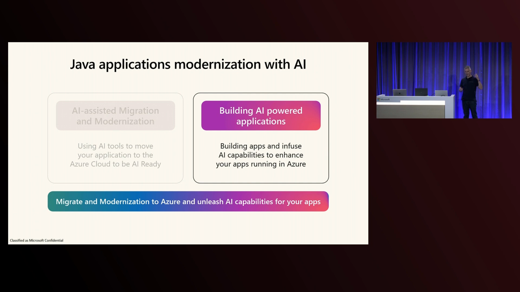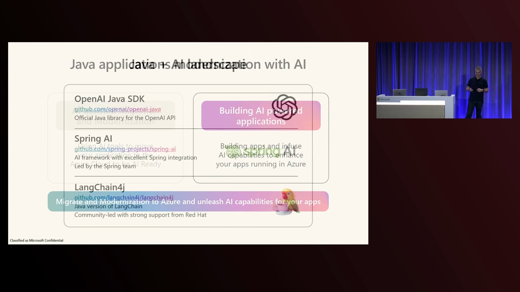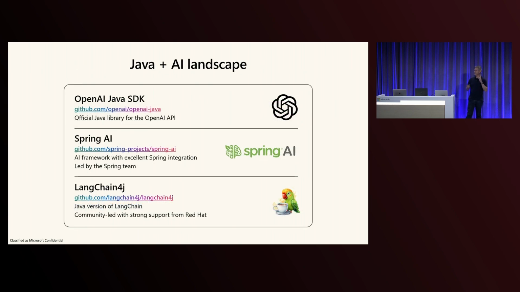And so we're going to see how you can build Java apps and deploy them also to Azure with AI inside those apps. So let me just start with a landscape of AI in Java. It's a very generic slide. There are a lot more technologies, of course, but just to go briefly. If you want to connect to an LLM in Java, there's a new OpenAI Java SDK that was released in final version recently. Because of historical reasons, there are lots of other SDKs. That's the one which is official by OpenAI.